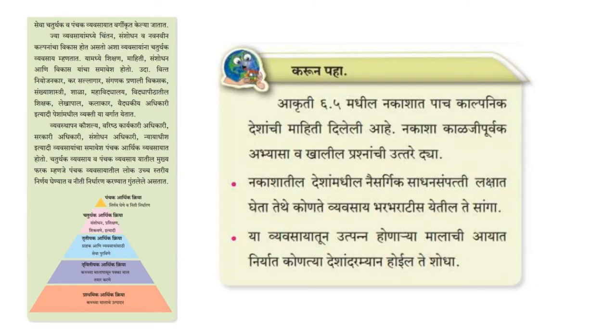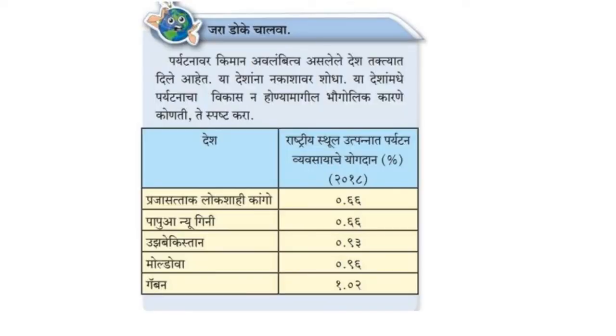So next is there is a pyramid. How is the growth of the pyramid? This whole section is being eliminated. Okay, which is totally based on quaternary and quinary activities. And again, the questions Karun Paha or try this, which is on page number 63, is also eliminated this year. Next is Doke Salwa. Give it a try, or you can say, can you tell this? So even this chart, which is based on different countries and their activities, is being eliminated this year.